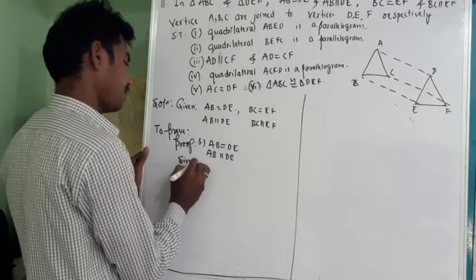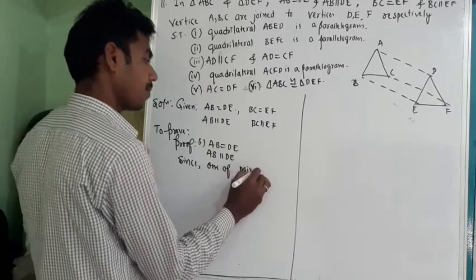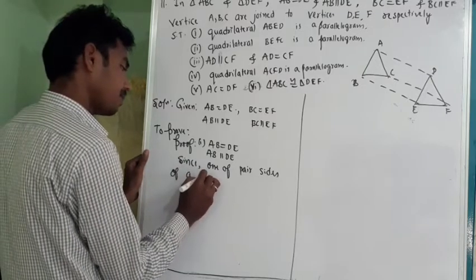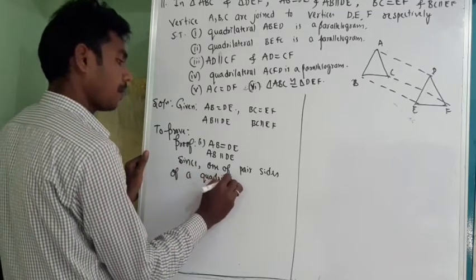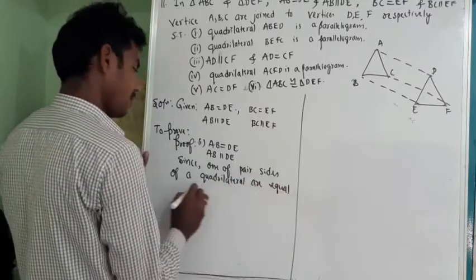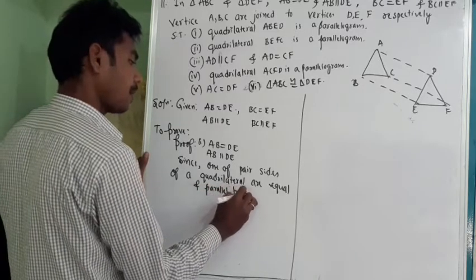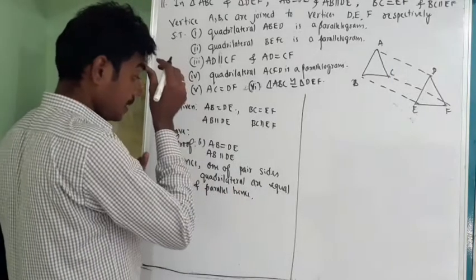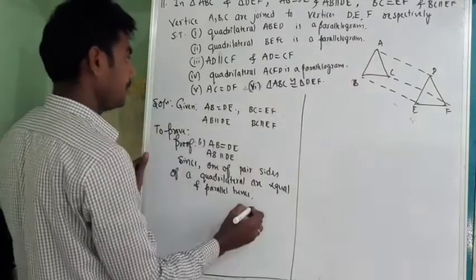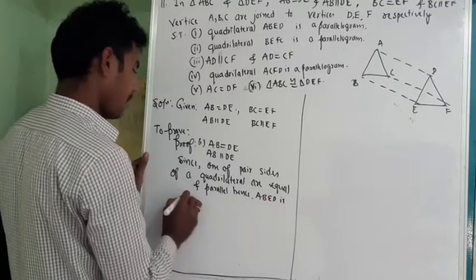Since one pair of sides of a quadrilateral are equal and parallel, hence ABED is a parallelogram.